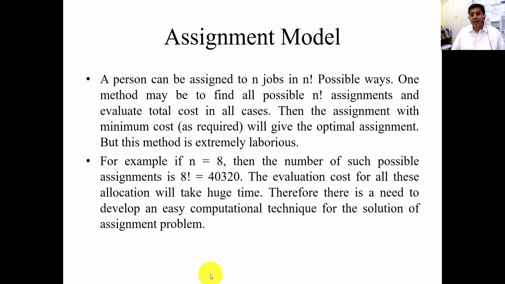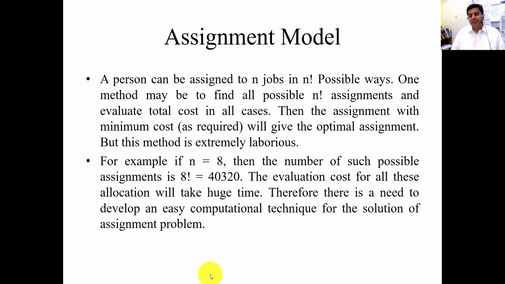One method may be to find all possible n factorial. For example, 3 factorial will be 3 into 2 into 1. So there will be 6 possible ways to assign 3 people to 3 jobs and evaluate total cost in all cases. Then we will find out which combination is the most feasible one, which will give us maximum profit and which will reduce our cost. So the assignment with the minimum cost as required will give the optimal assignment.